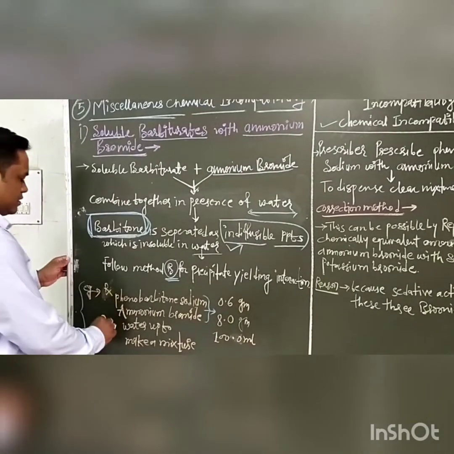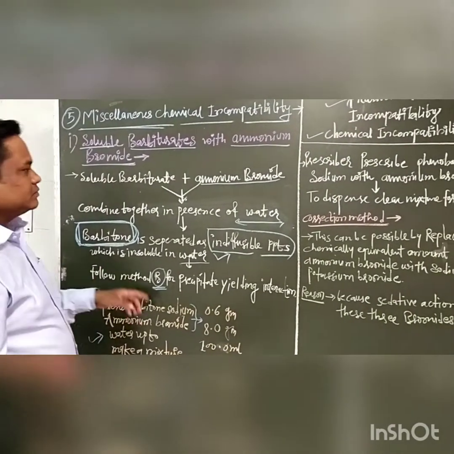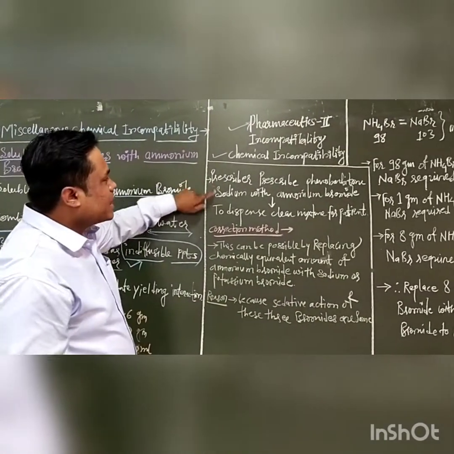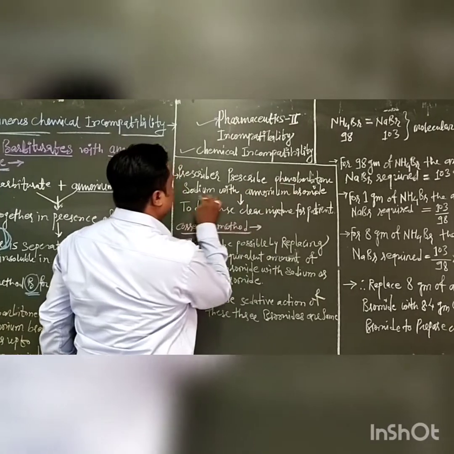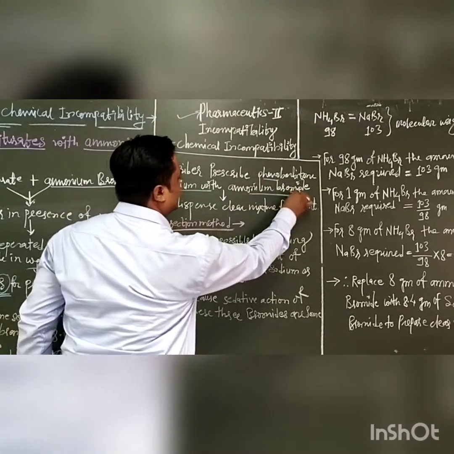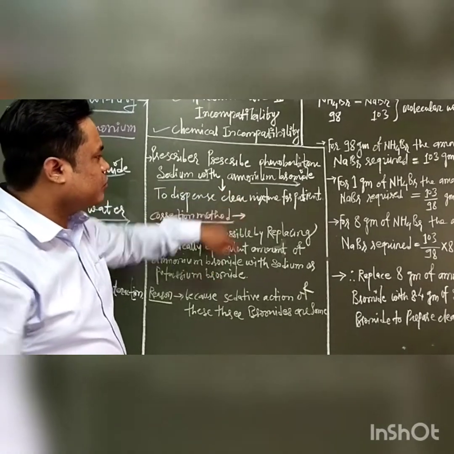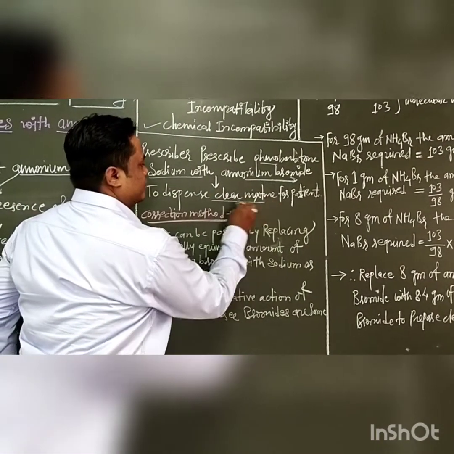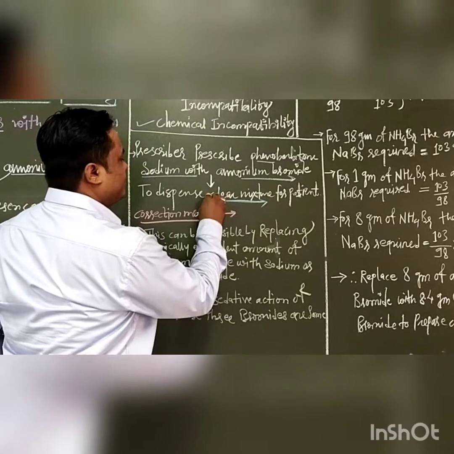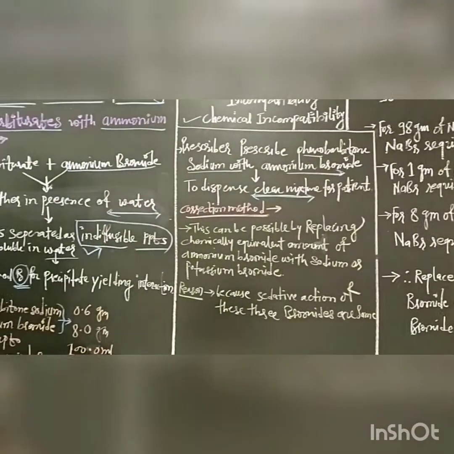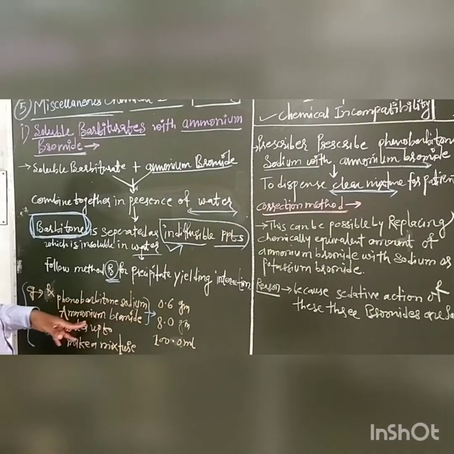For this example, phenobarbital sodium is prescribed along with the ammonium bromide, to dispense a clear mixture for the patient. The intention of the doctor is to prepare a clear mixture, but according to the mechanism, there is an interaction between the phenobarbital sodium and ammonium bromide.